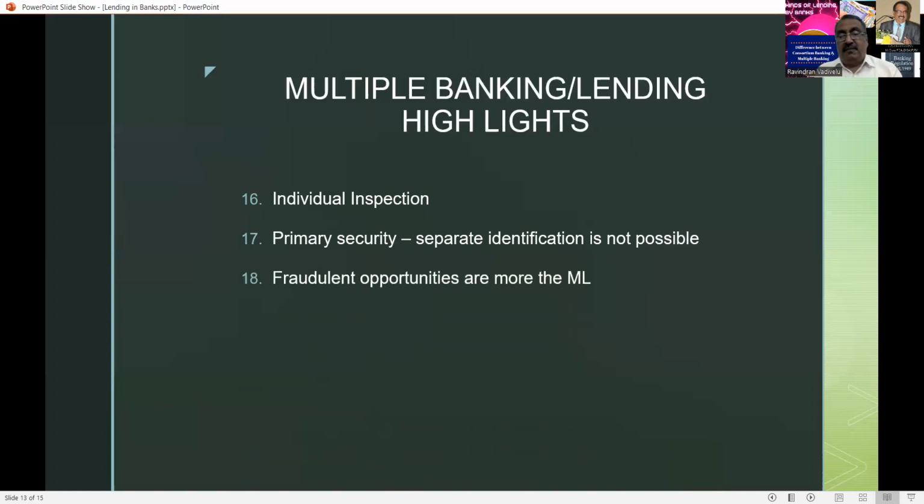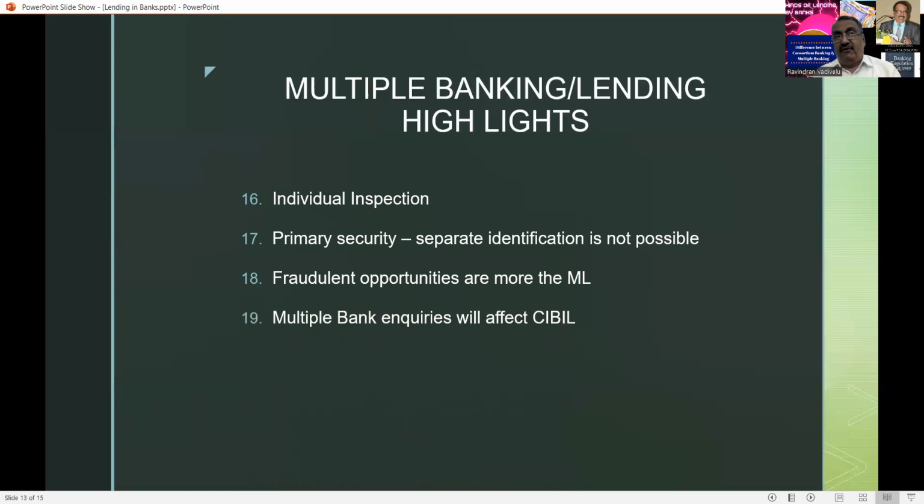And the next one is that fraudulent opportunities are more in multiple lending. Why are there fraudulent opportunities? It means one bank's transactions are not known to the other bank. In case the party has committed any fraud or any willful default in one bank, that is not known to the other bank, because there will not be any communication between the bankers. Nowadays, it is not as possible. Nowadays, whenever bankers find something wrong, they communicate to the other bankers. But according to me, fraudulent opportunities are more in multiple lending.